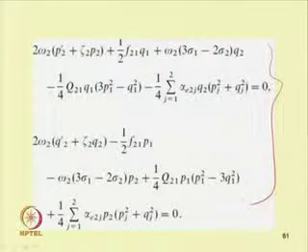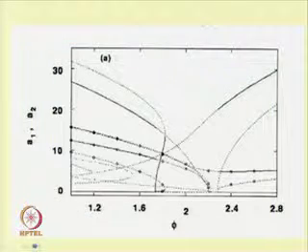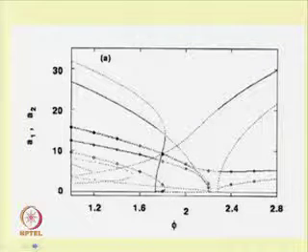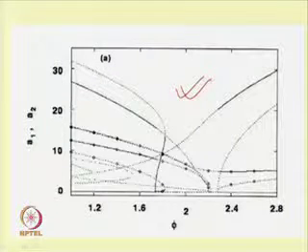Now, by solving these equations, one can study their stability. By perturbing these equations, one can study the stability, and by solving those algebraic or transcendental equations, one can get the response. So, this is a typical response shown. One can see several branches of the response there. Unlike the Duffing equation with cubic nonlinearity, where one can get only 2 branches, here several branches have been obtained and several bifurcation points are also shown.